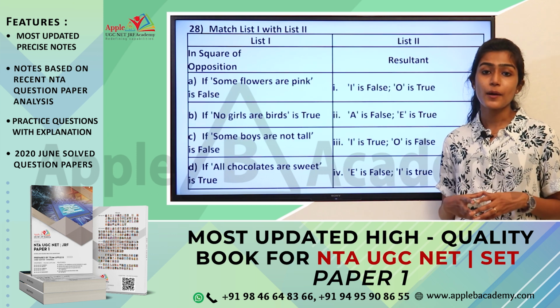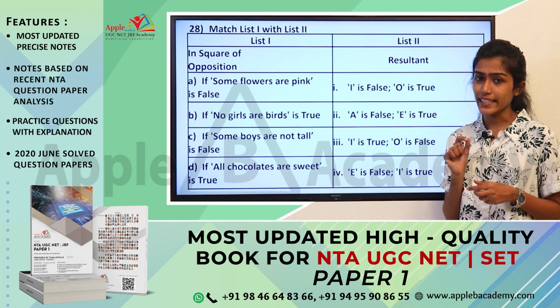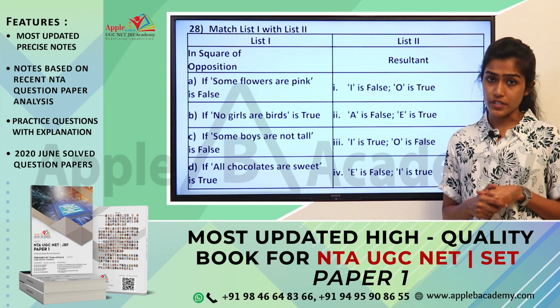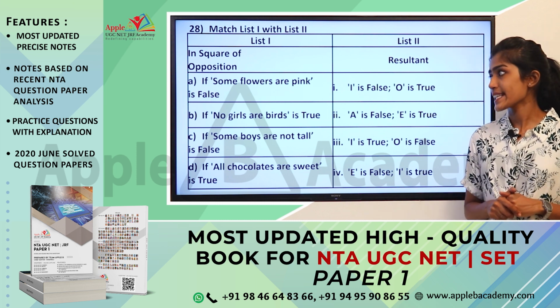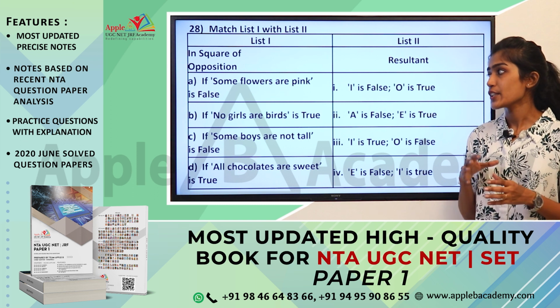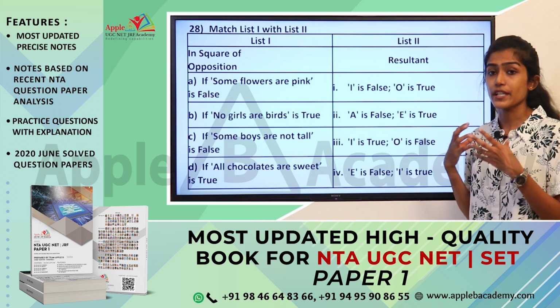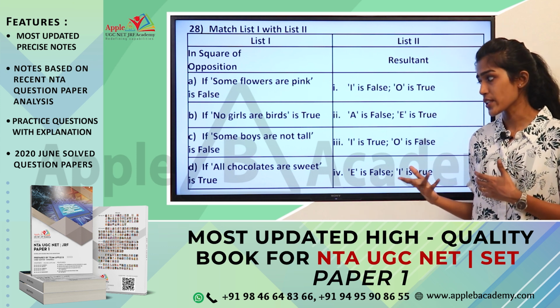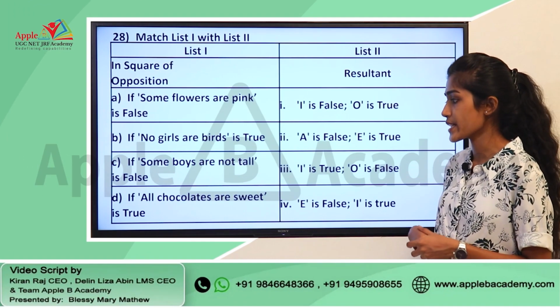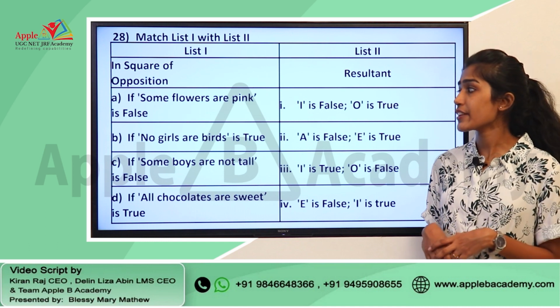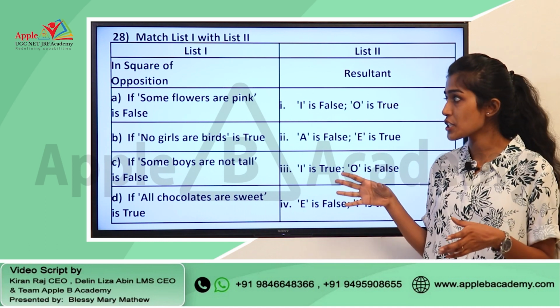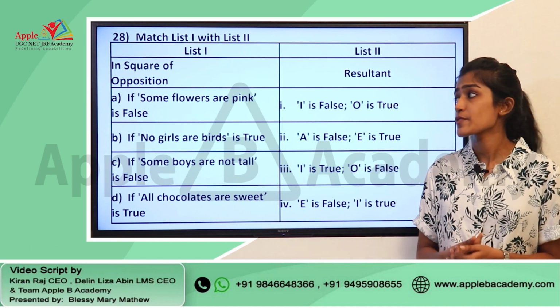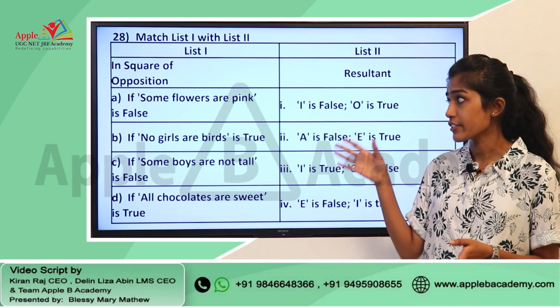Next question from logical reasoning, and particularly from the area square of opposition. We have two lists given here. In List 1, we have in square of opposition: if some flowers are pink is false, if no girls are birds is true, if some boys are not tall is false, if all chocolates are sweet is true. So, basically they have given us examples of various types of propositions in the first list.